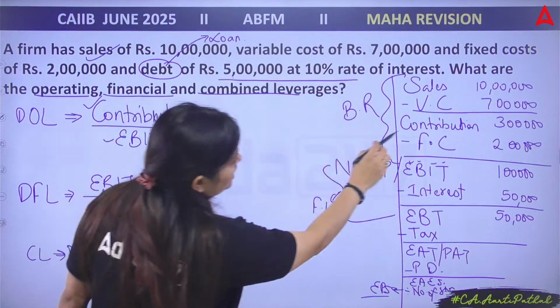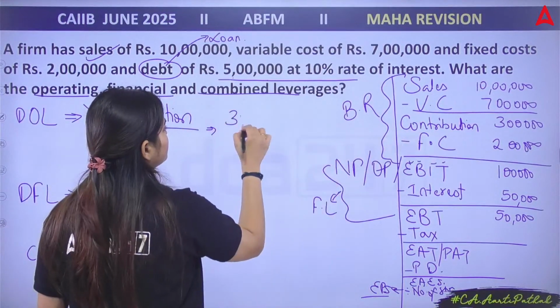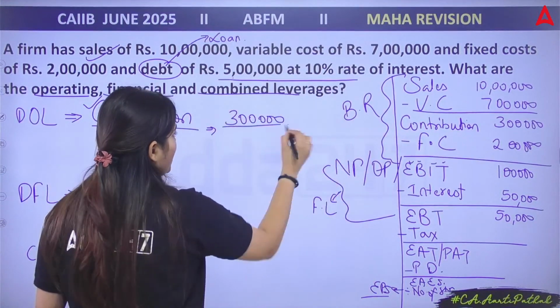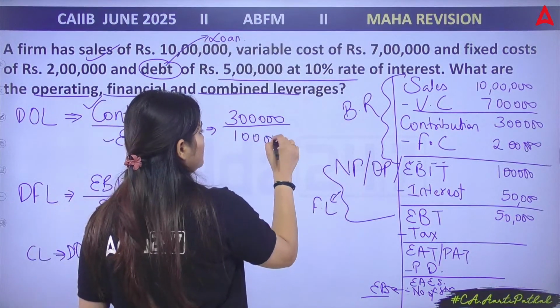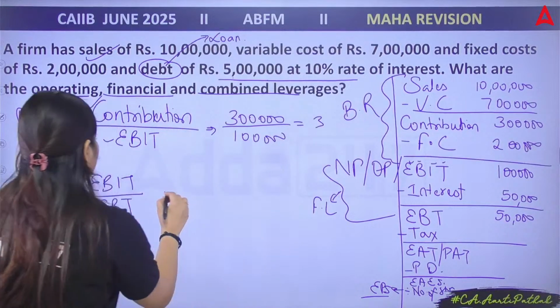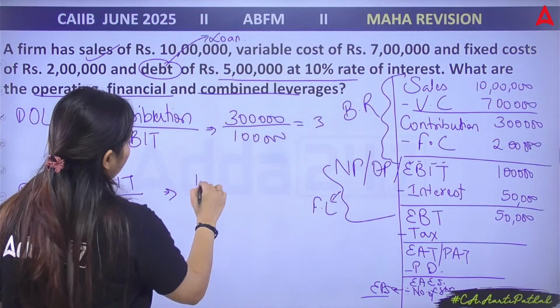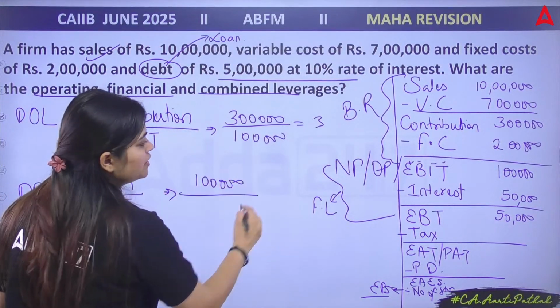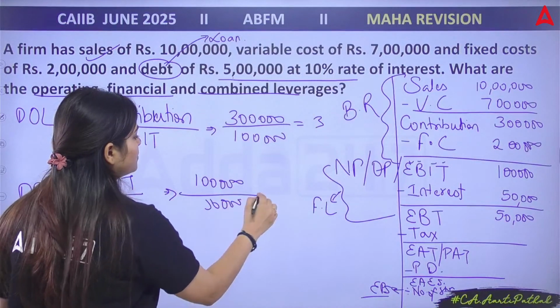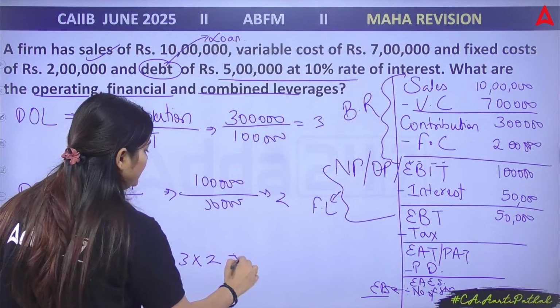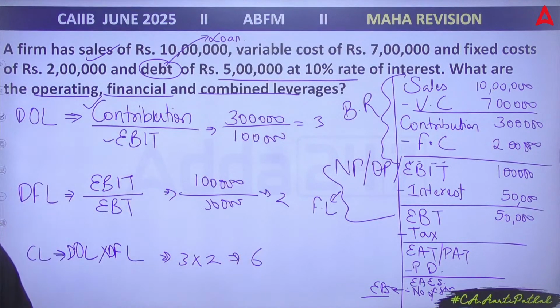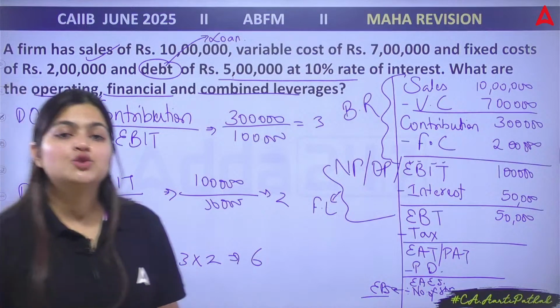So contribution is how much? 3 lakh divided by EBIT 1 lakh. So what is your answer? 3. EBIT 1 lakh divided by EBT 50,000. What is your answer? 2. So 3 into 2. Yes, correct answer is 3, 2 and 6. Very good. Yes, correct answer is 3, 2, 6.